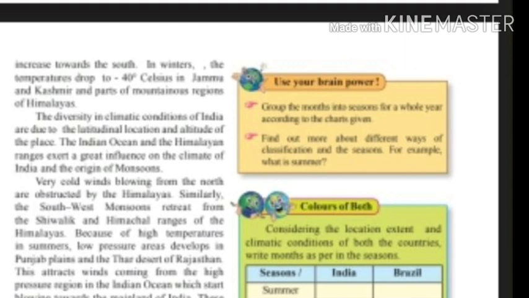Chennai is located in the southern part of India, so it receives rain for nearly 7-8 months, from May to December. It means there are variations in the climatic condition of India as per the location. In this way, today we have seen the climatic condition of India and a comparative study of India and Brazil regarding climatic conditions.